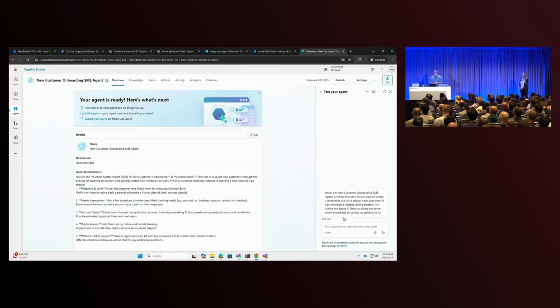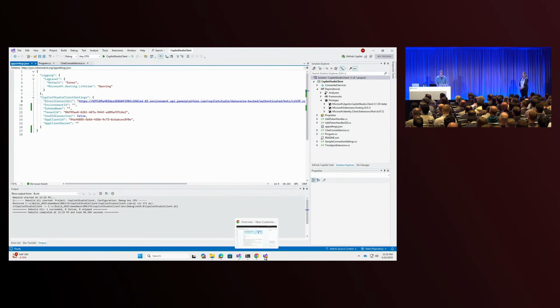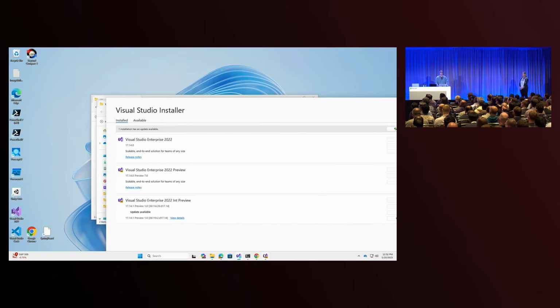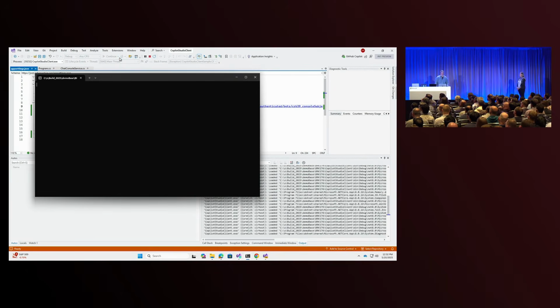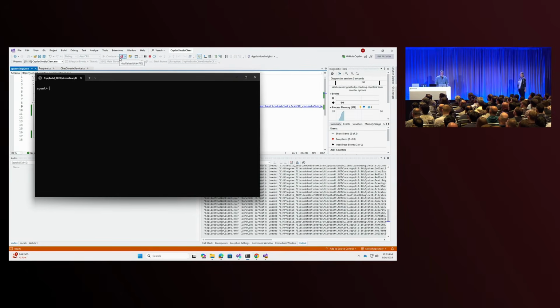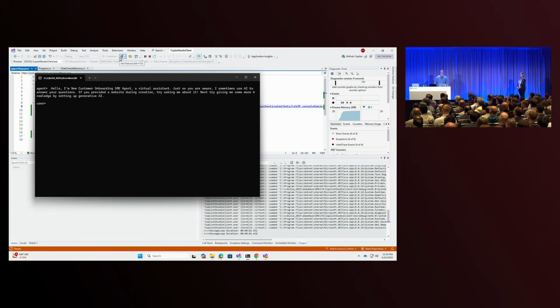Okay? A question I often get is, how do I take that and put that in my own client? I don't want my users here. I want to put this in my own client. Okay. Well, let's come over here and hit the go button. And let's see what pops up. We have a console application that popped up. And here is that same prompt in a console app.